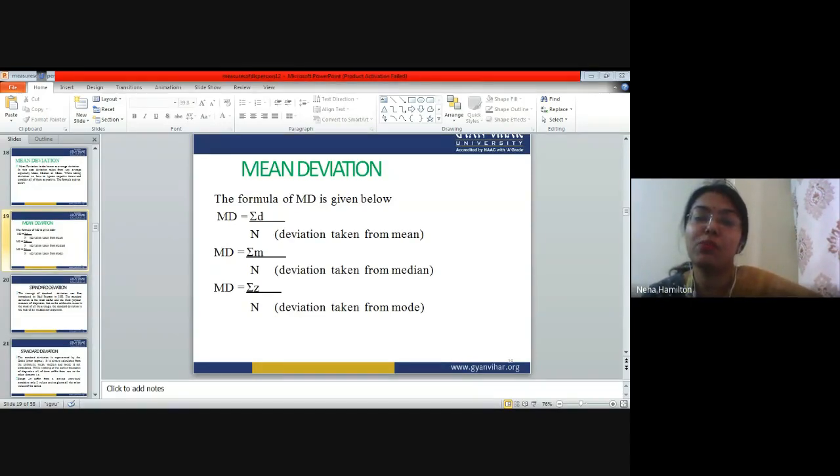So these are the formulas: summation D upon N, where N is the total number of observations; summation M upon N, where N is the total number of observations; and summation Z upon N, where D, M, and Z are the total values of the observations that have been given to you. Okay, so this is called mean deviation.